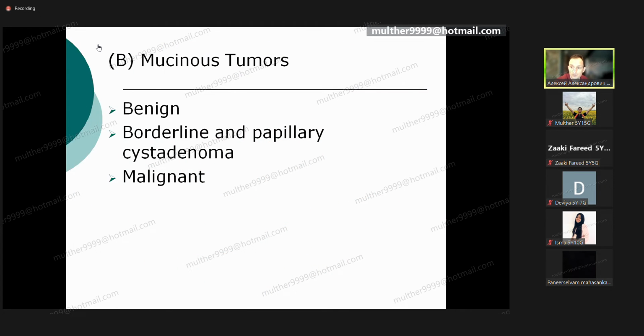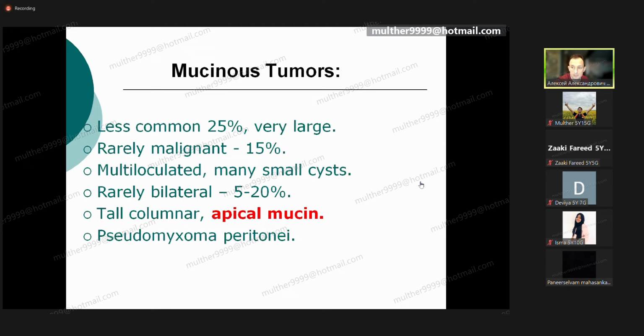If you see inside the tumor mucin, it's not serous but another serological structure of the fluid, we name that structure mucinous tumor. They could be benign, borderline, malignant. Not as common as serous, rarely malignant,